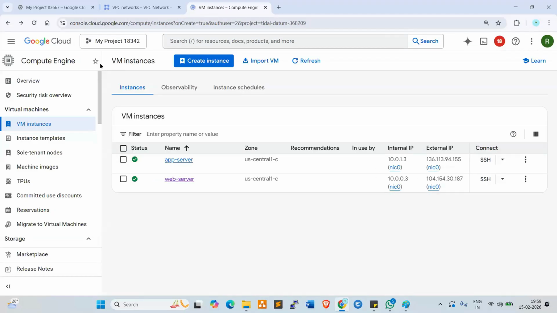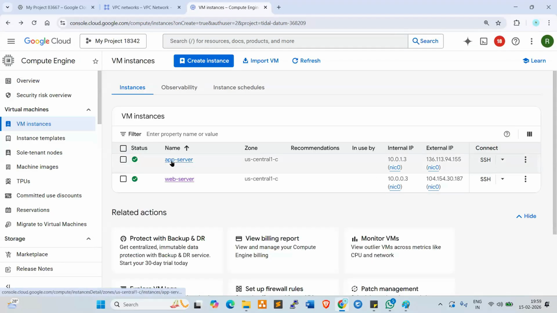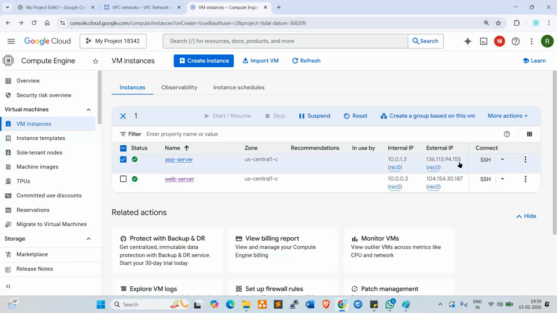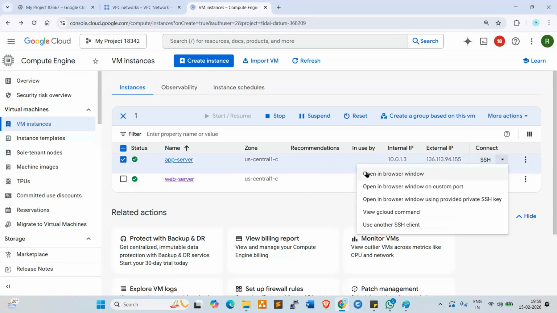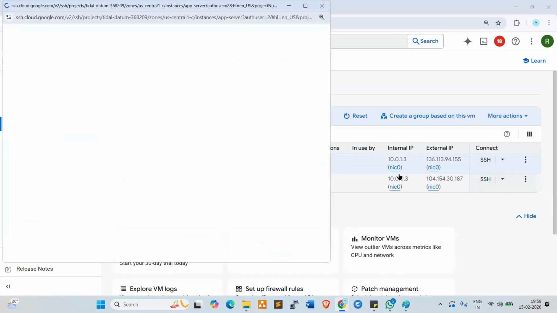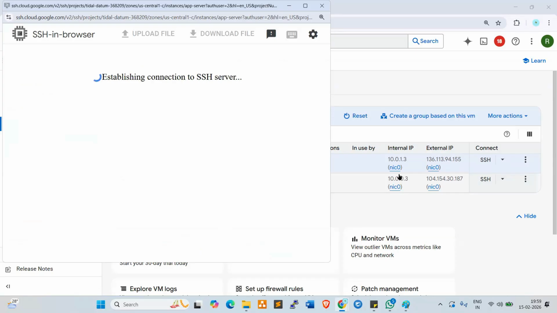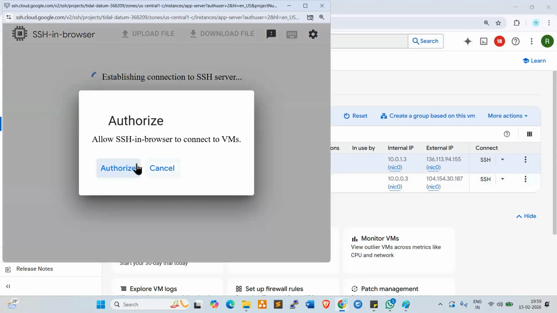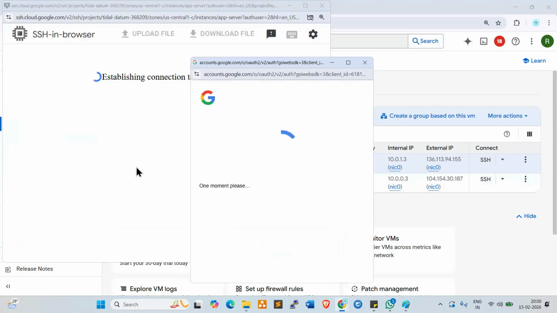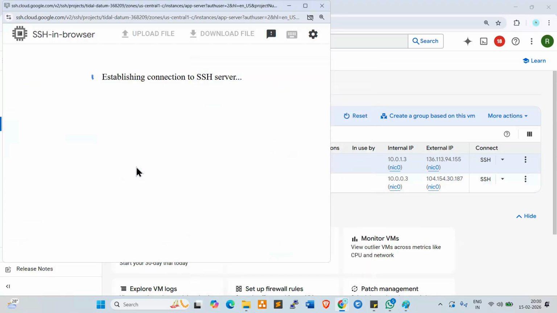So now I just want to connect the app server. How do we connect? Go to connect. Click on this. Click on open browser window. Click on this. It will not connect, because we need to enable the port numbers. At least SSH, and also at least HTTP. The port number should be enabled.